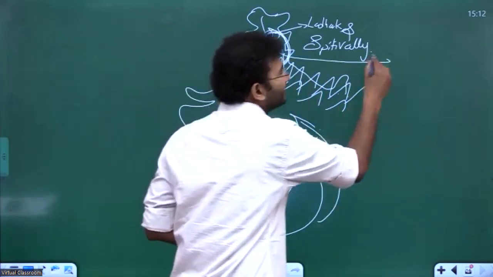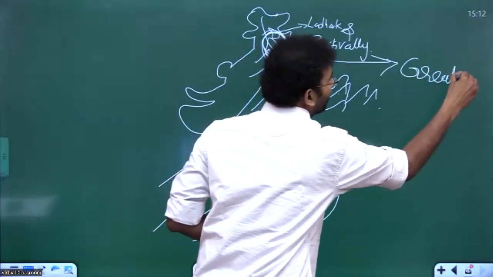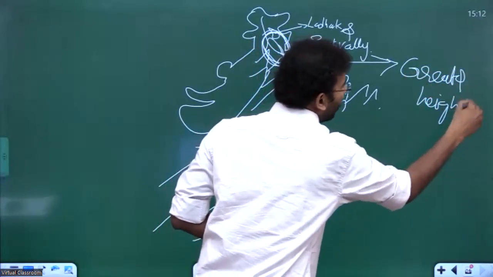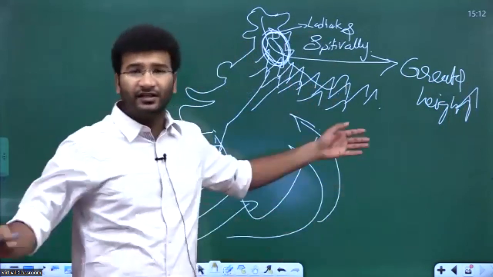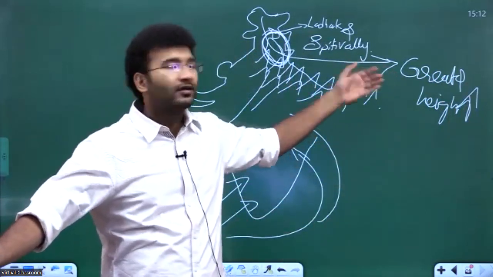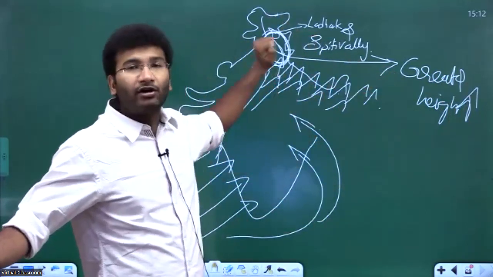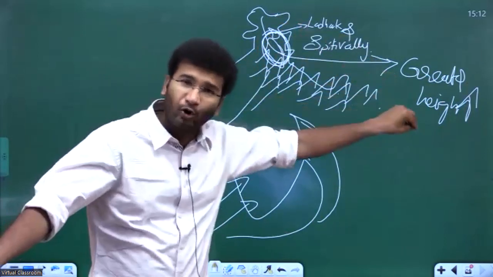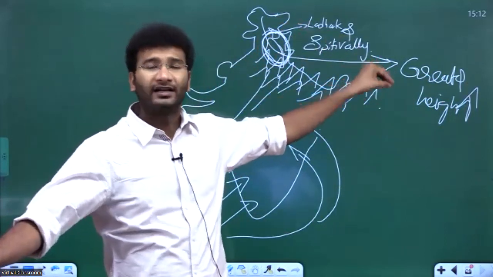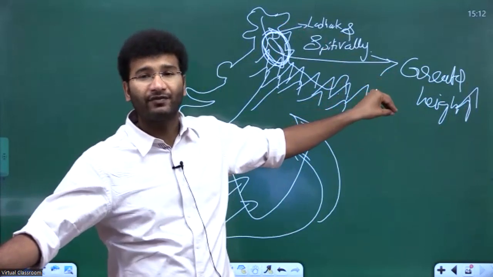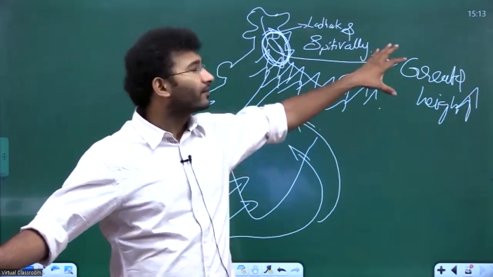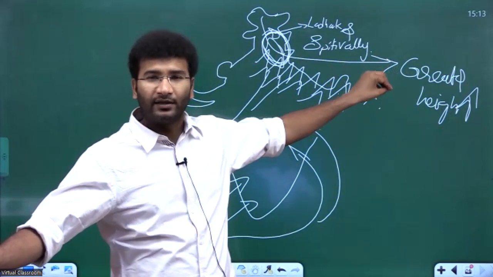And it is at a greater height. Because of this height, the clouds cannot reach this area and it is already cold. The temperature is somewhere around -15 degrees Celsius to -25 degrees Celsius in the months of January, February, and December.